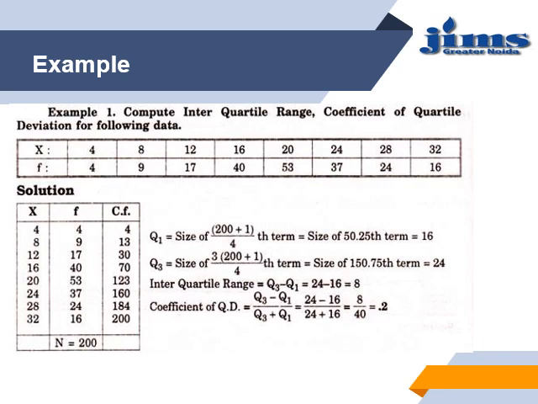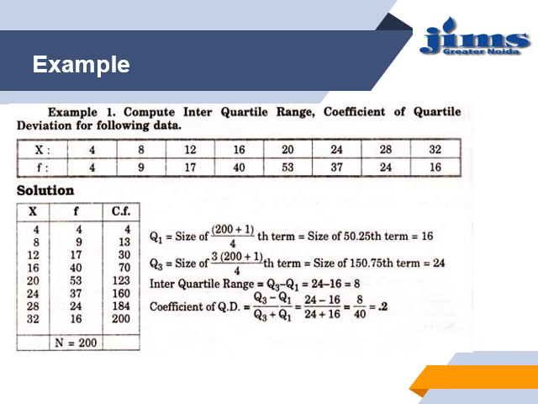We have one more example in the case of discrete values. We have to compute IQR and coefficient of quartile deviation, as well as lower quartile and upper quartile. We have given X and F. First, we will find cumulative frequencies. The first cumulative frequency will be 4. We will add the frequency to 4. It will be 13, 30, and the last will be 200, which is the sum of frequencies.